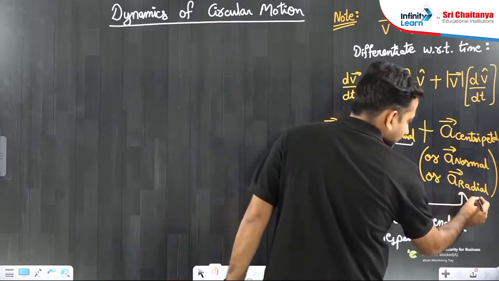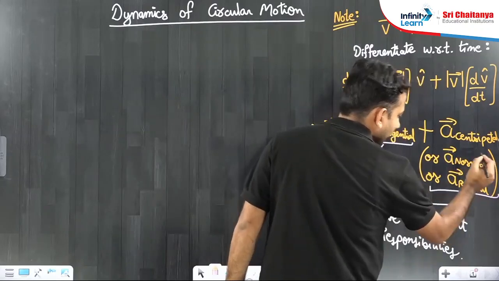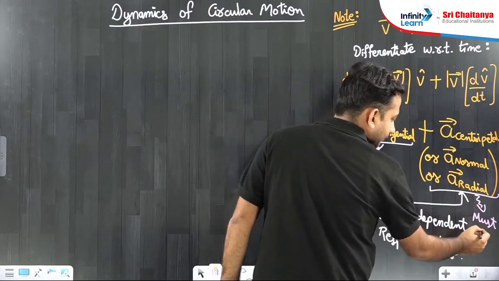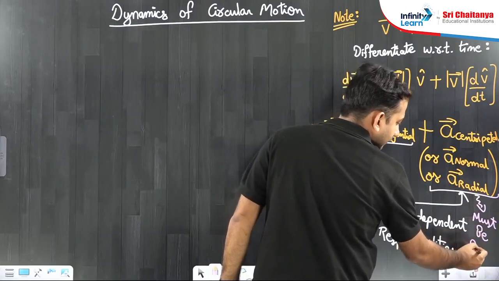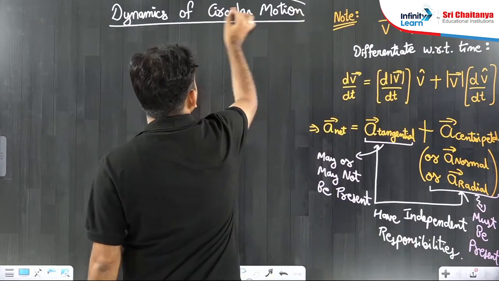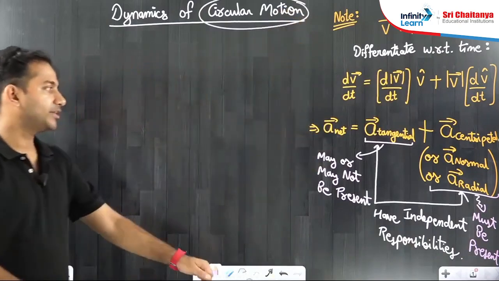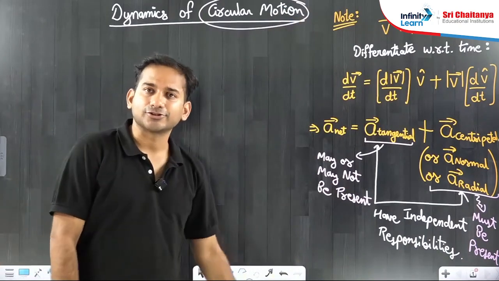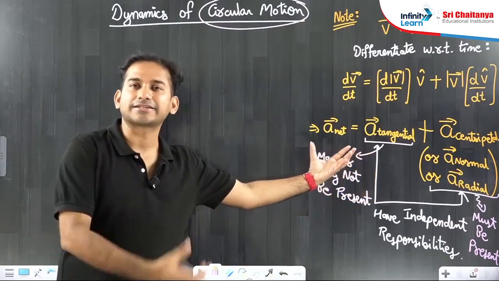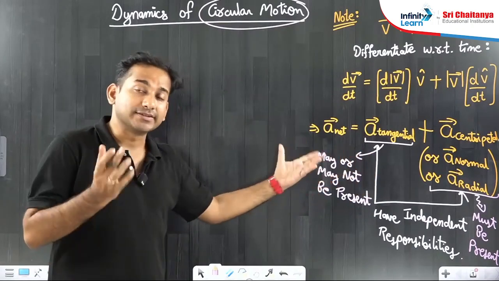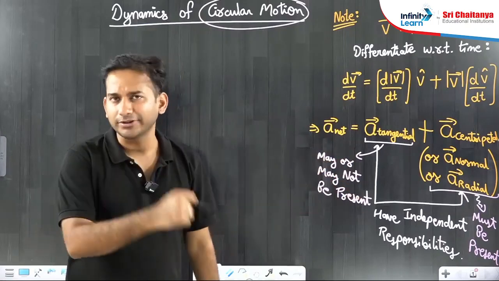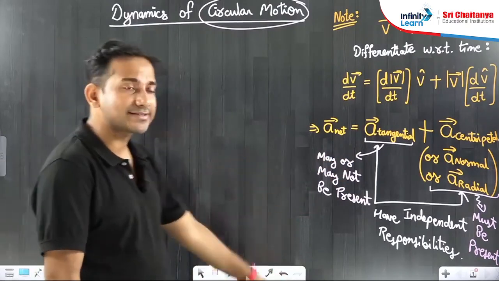But if you talk about the radial, normal or centripetal acceleration, you will say this must be present, because this must be present in circular motion. We are talking about circular motion. So speed may or may not change, but the direction will definitely change. So if the direction is definitely changing, the centripetal acceleration is definitely there. The speed may or may not change, the tangential acceleration may or may not be there. I hope the basic idea is clear.